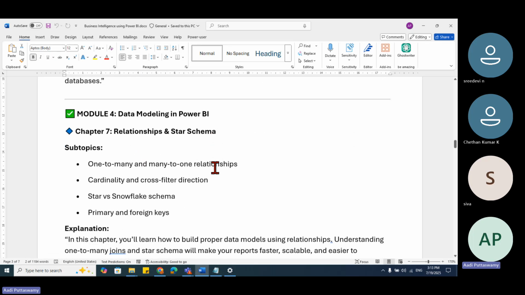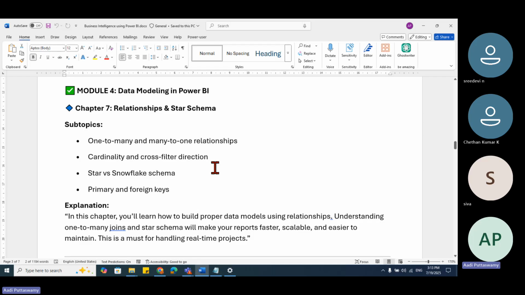Next is data modeling. Let me tell you what data modeling is. Data modeling means I have the data, but the data will not come in one single table. It will come from various different data sources. Let me tell you what a data source is. Data source means from where the data is coming, the source of data. It can be CSV, it can be text, it can be any other thing, right? So data source means from where we are getting the data.